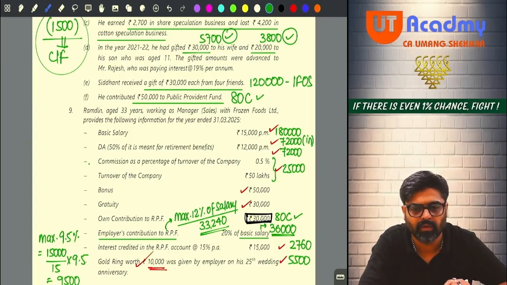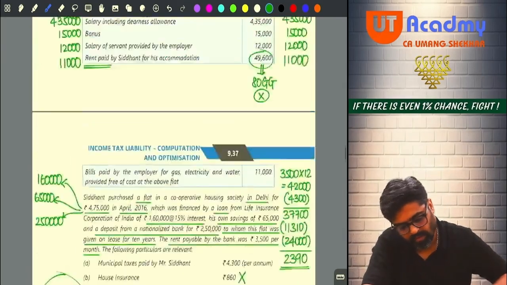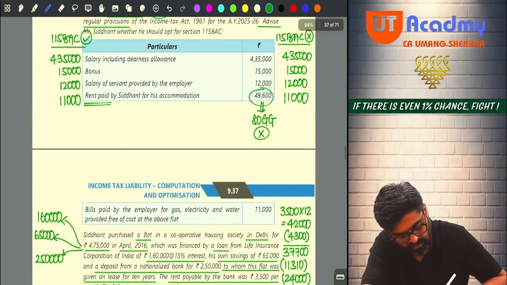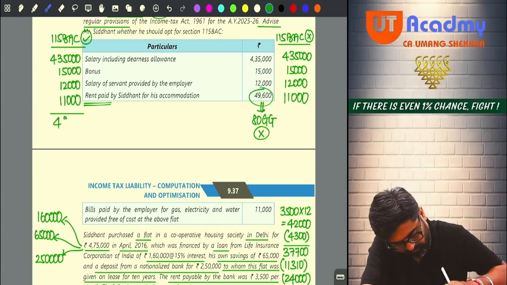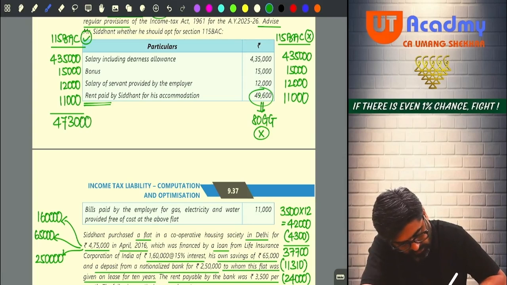Okay, no? So tell me, can you calculate his salary? Yes sir, easy. 4,35,000 plus 15,000 plus 12,000 and plus 11,000, 4,73,000. And out of that he is going to get 50,000 standard deduction.